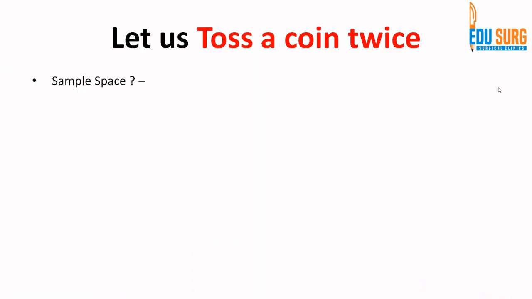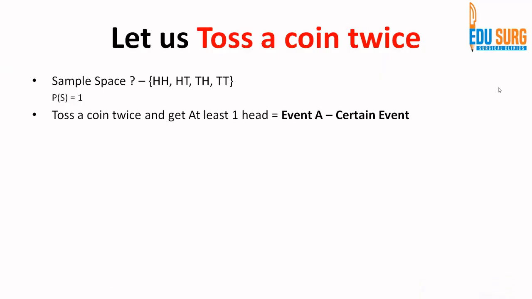Now when we toss a coin twice, or two coins together, what is the sample space? You got heads two times, that is HH. You got one head and one tail, or one tail and one head, or you got both tails, right? This is what you can have in your sample space. Now you can have different events in this experiment, and the answers will be based on what you are asked.